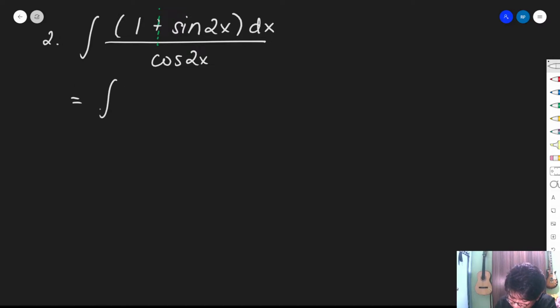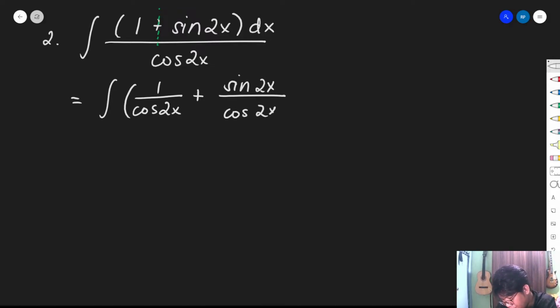So this will be the integral of 1 over cosine 2x plus sine 2x over cosine 2x dx.